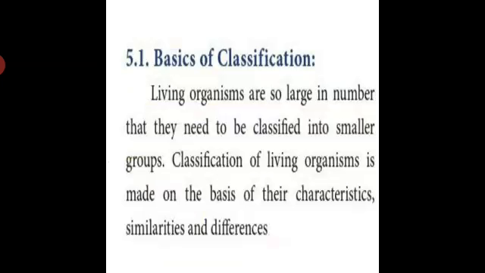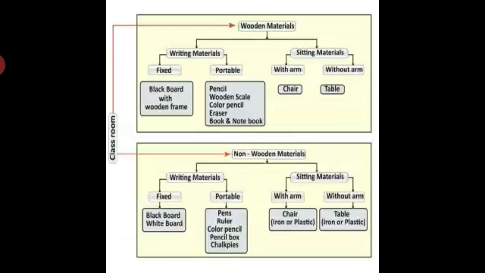Classification is done using this dichotomous key. Dichotomous key is a tool, one of the tools to classify organisms based on their similarities and dissimilarities.